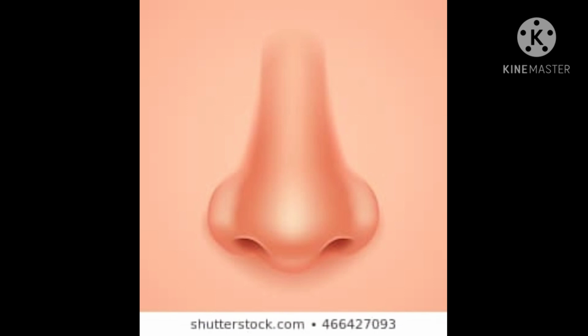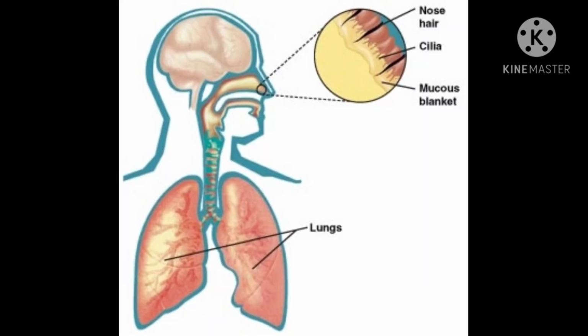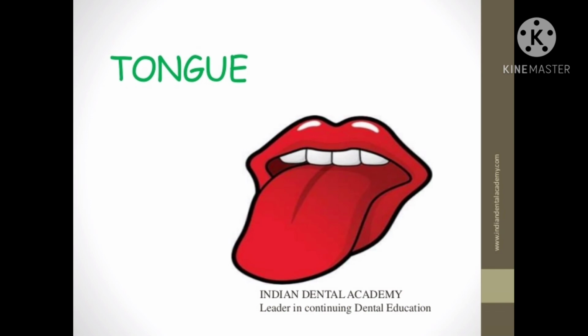And the upper part of the nose has many nerve endings. These nerve endings help you to smell. The senses of smell and taste are linked, and when you have a cold, the nerve endings get blocked, so you cannot smell properly.